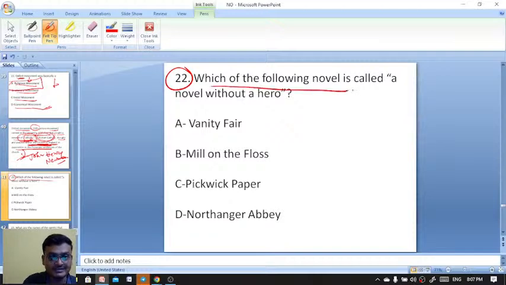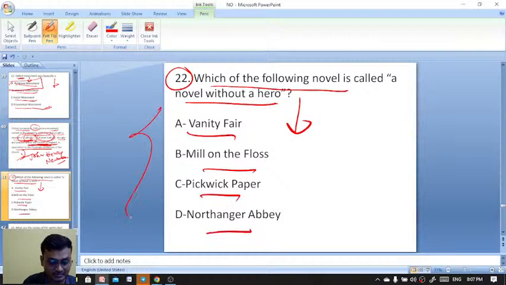Which of the following novels is called a novel without a hero? Very easy question. Do answer very quickly.